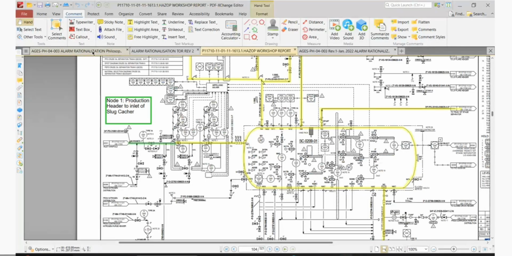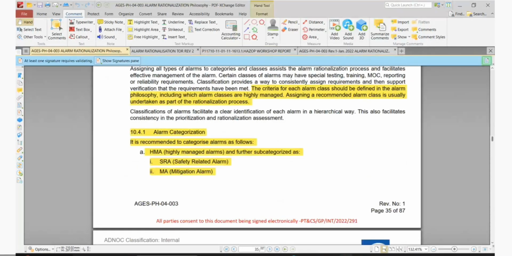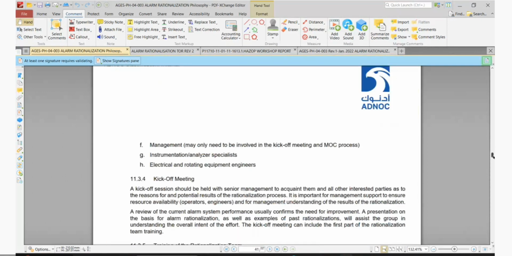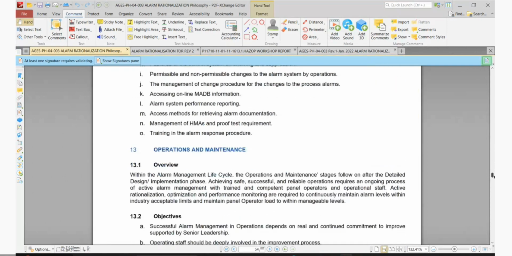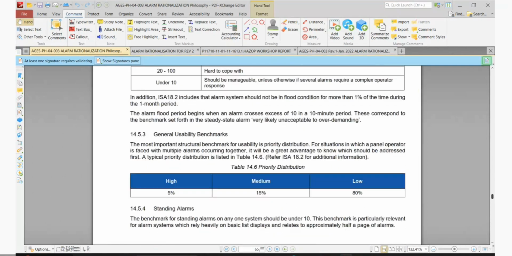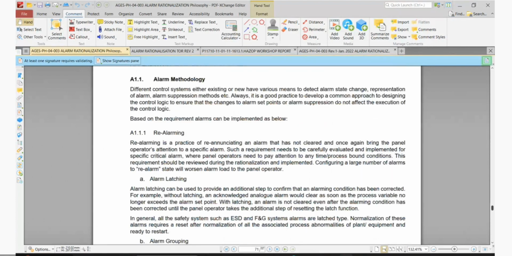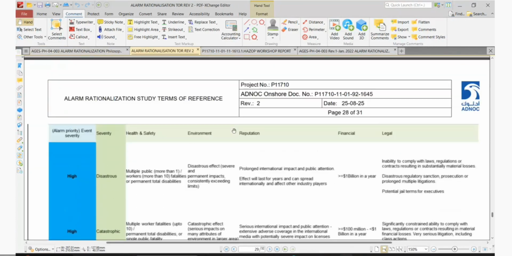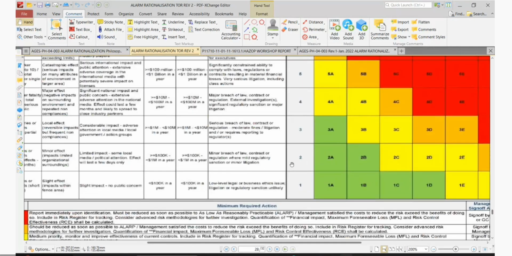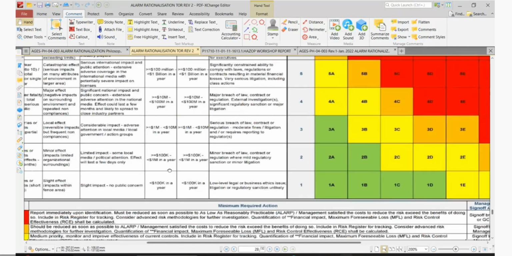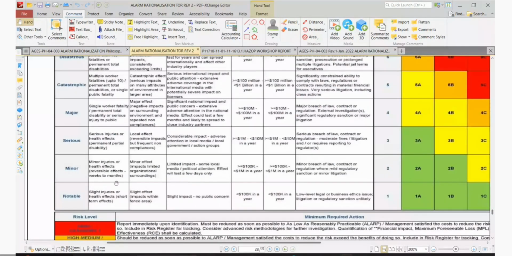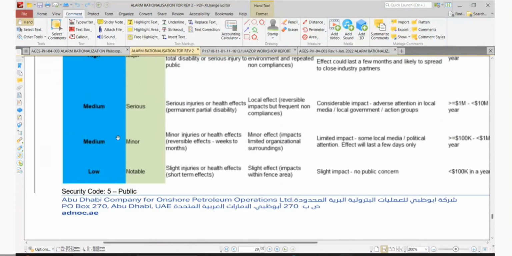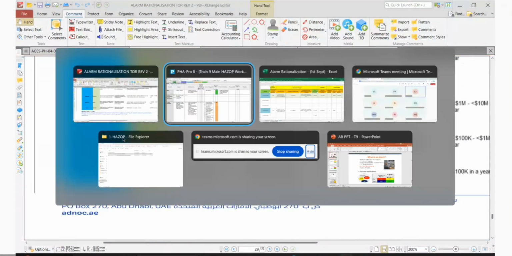Heavy low flow should be same as the first one because we're still talking about the slug catcher. Yes, same. Loss of production in this system is only less than a million. I will just open the screen again. Same here too. So this category is minor, and minor here is medium. So we'll go for this.